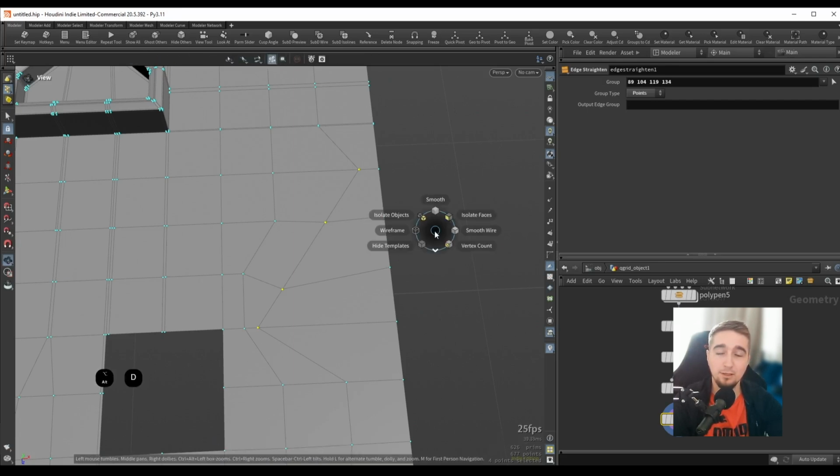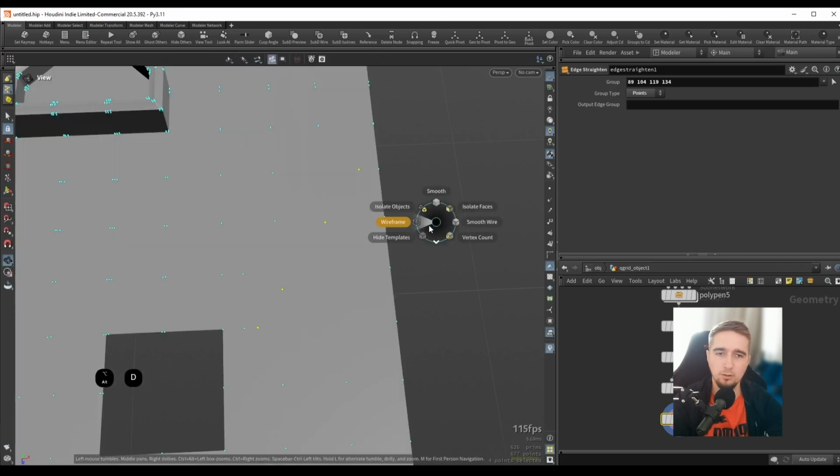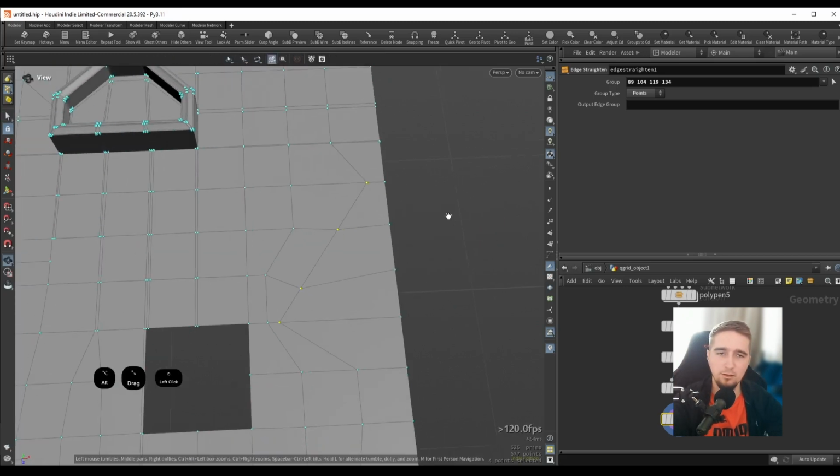Alt D will give us some display properties, so I can preview this as wireframe or smooth wire if we want. Alt W will be our topology radial menu. We'll go over this in a second.